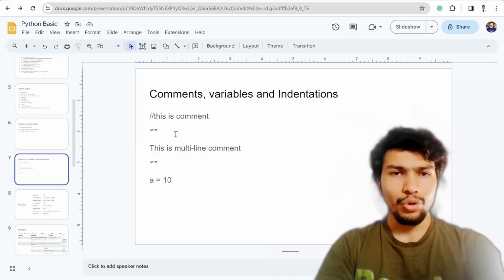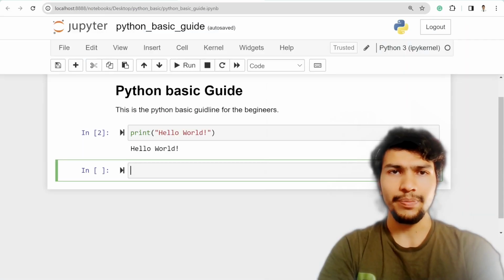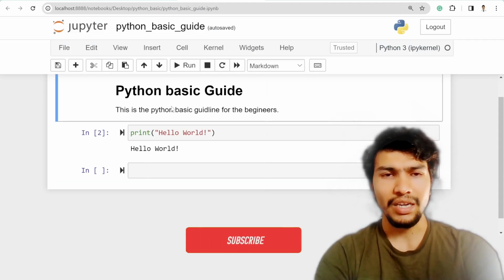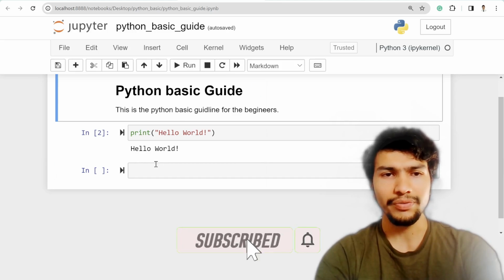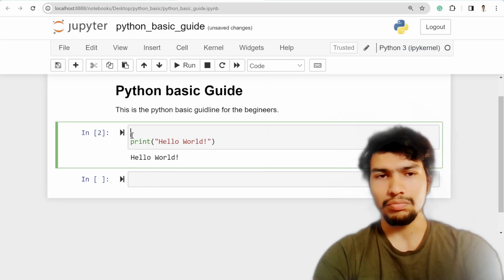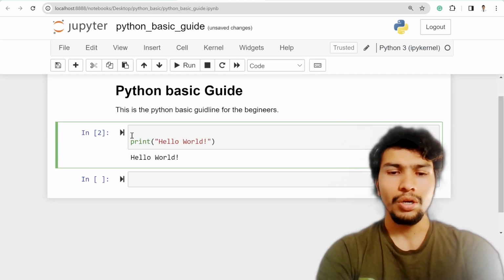All right, so the next section in our agenda is comment, variable, and indentation. For that, let me go back to my Python code. And these are markdown language. These are not part of the code, but of course you can write something in the code section and make it not run. Those things we call comments.